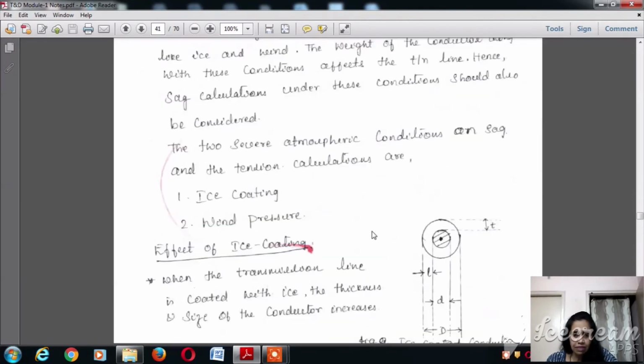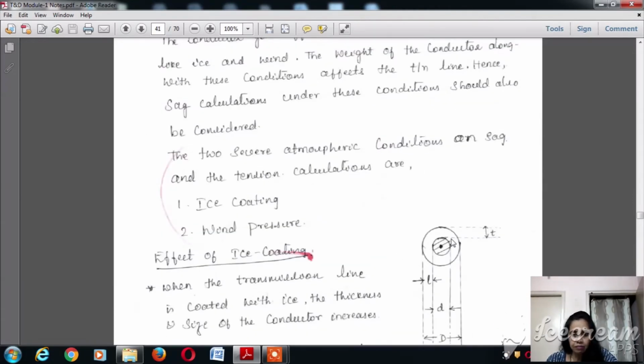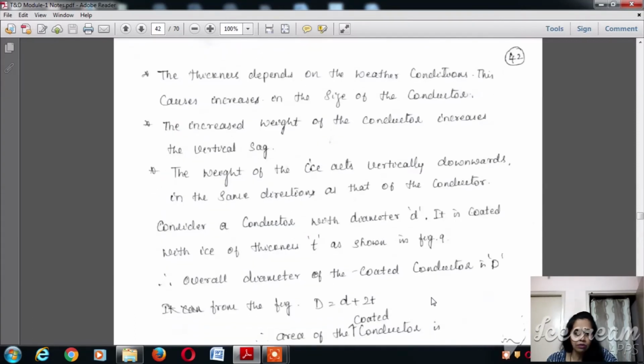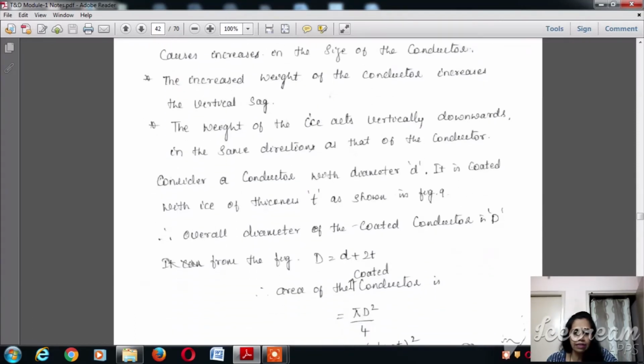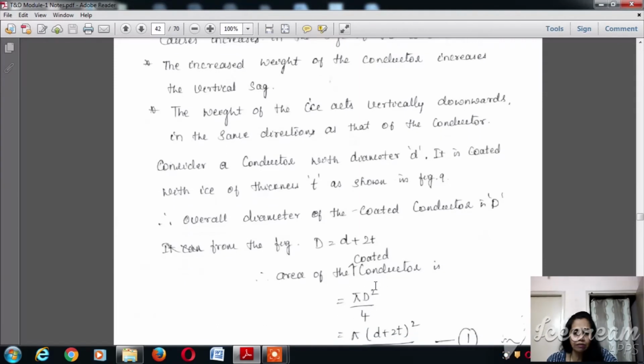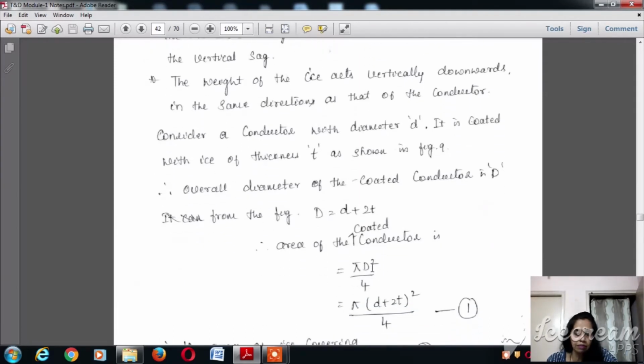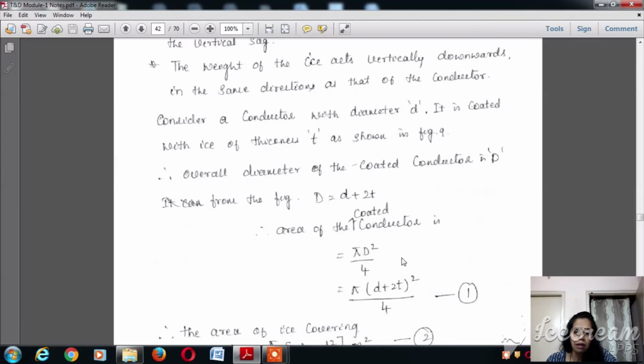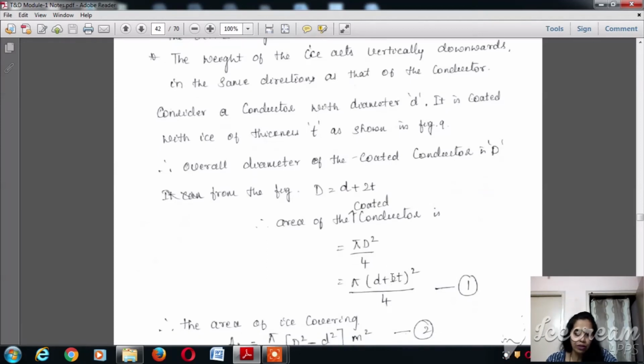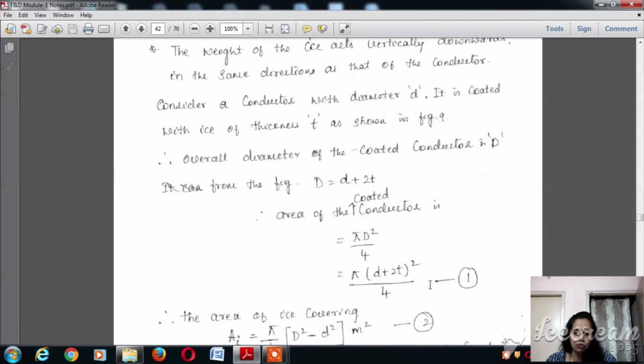When we see this figure, we can understand that d is the diameter of the conductor, and t is the thickness of the ice on both sides. So the total D is d plus 2t. The area of the coated conductor can be calculated using the formula pi D squared divided by 4, so pi into (d plus 2t) whole squared divided by 4.